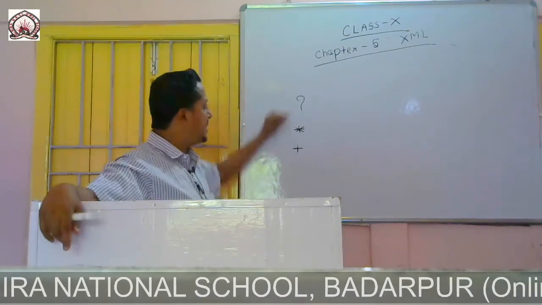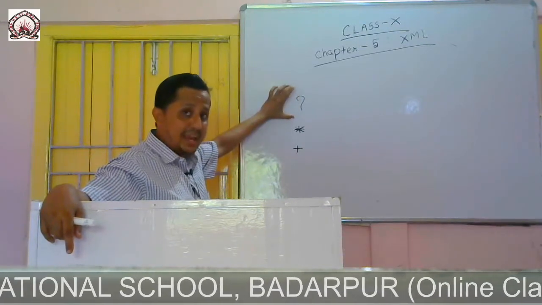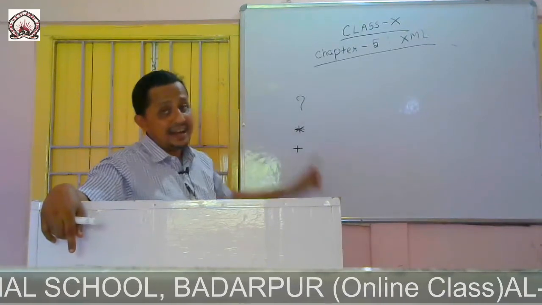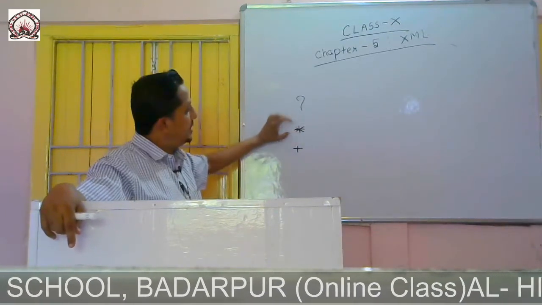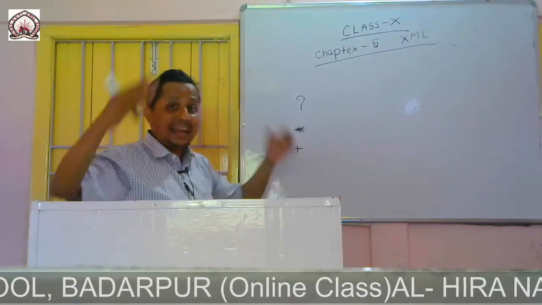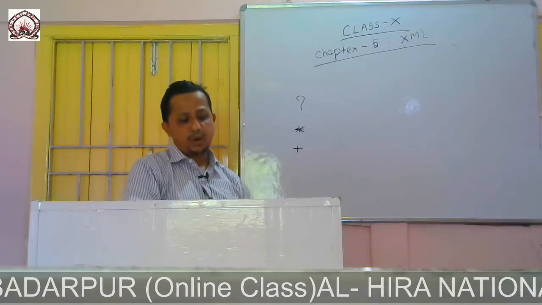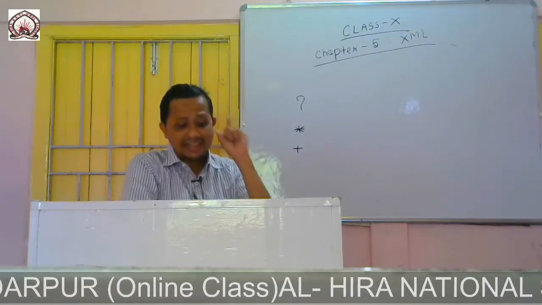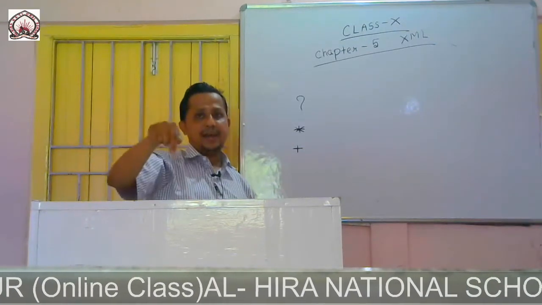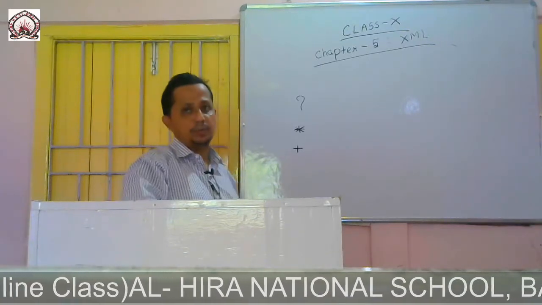So here is the difference. The question mark decides the element may not appear at all or may appear once. The asterisk, the element may not appear at all or may appear any number of times. Another is the plus. The plus symbol indicates that the element must appear at least once or any number of times in the XML document.